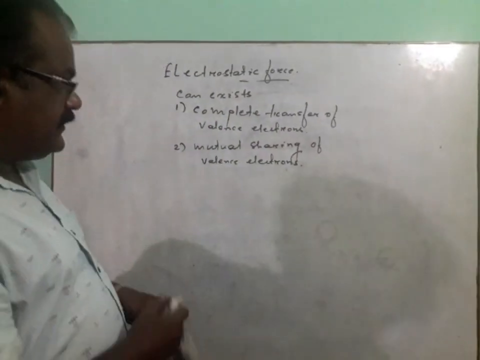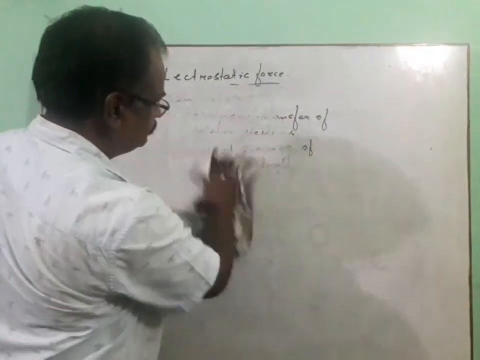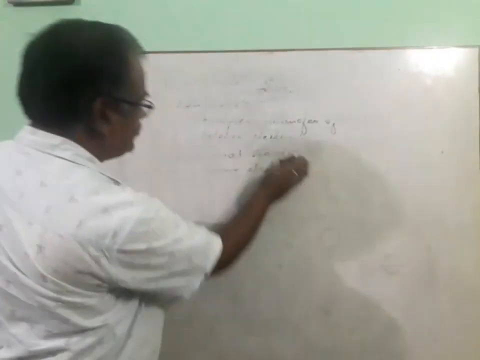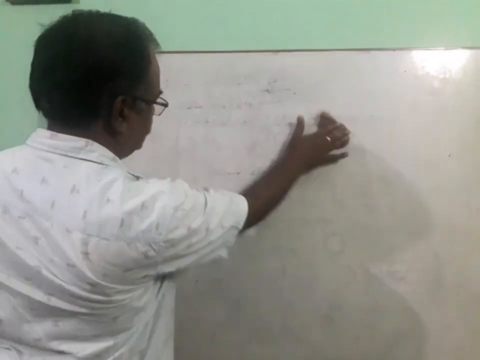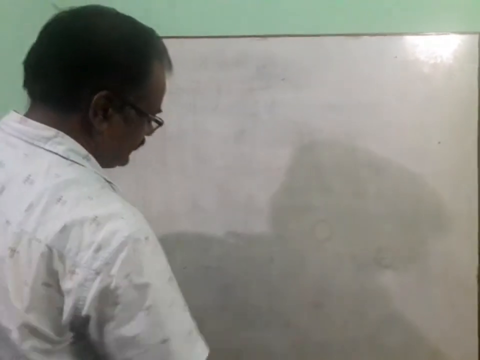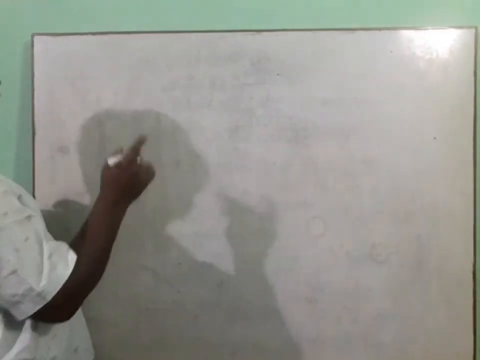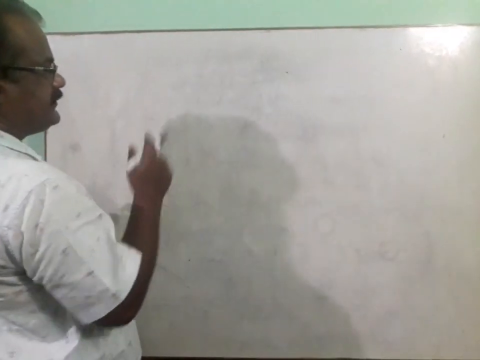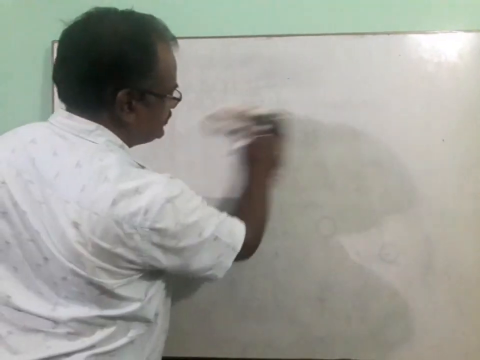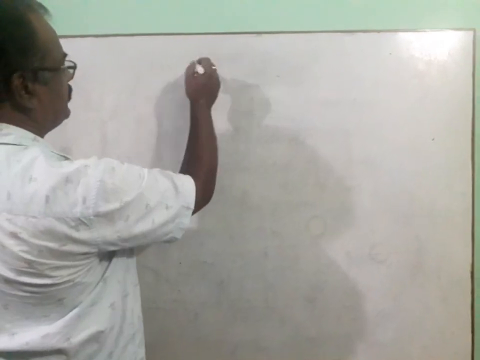Actually, practically there are three different types of bonds, but so far as class 9 is concerned, we have to discuss two different types of chemical bonds.